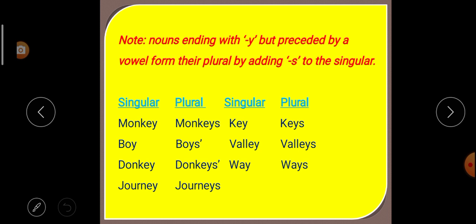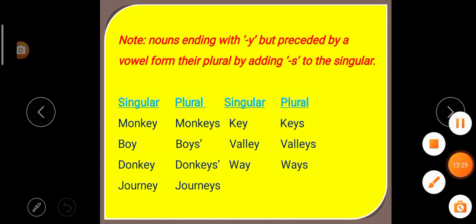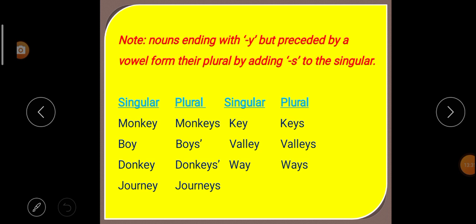From the previous rule we learned that if the noun ends with Y and is preceded by a consonant, then we delete Y and add IES to make the singular into plural. But here it is said that if the noun ends with Y and is preceded by a vowel, then to make it from singular to plural, we have to add what?